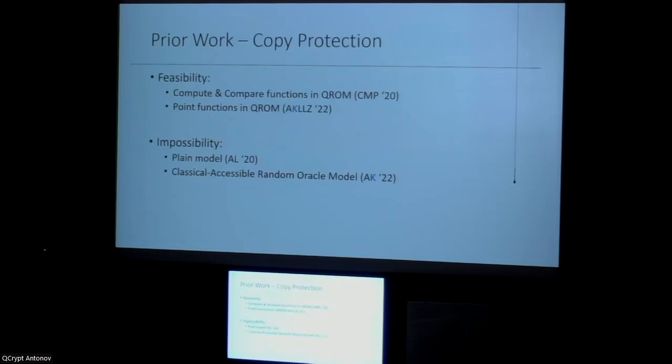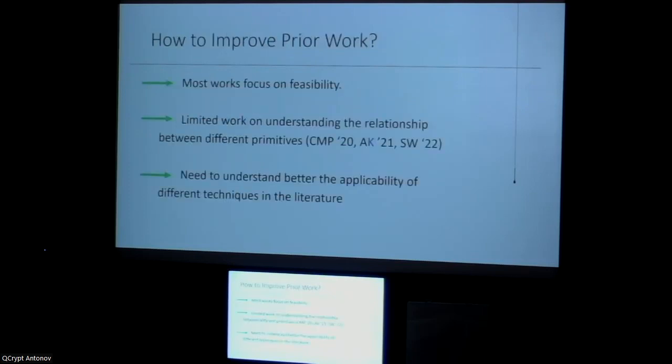And talking about copy protection, we know that in general, it's not possible to copy protect arbitrary functions in the plain model. And we also know how to do it in the random oracle model for specific functionalities. So what's the gap in these works?